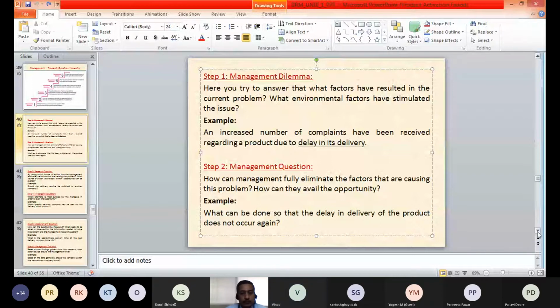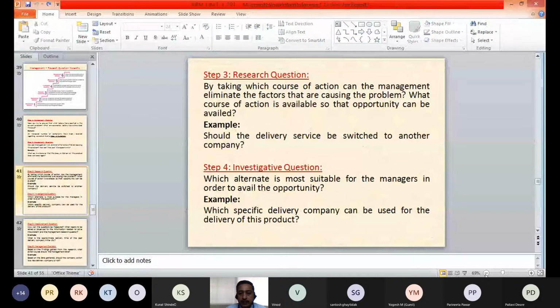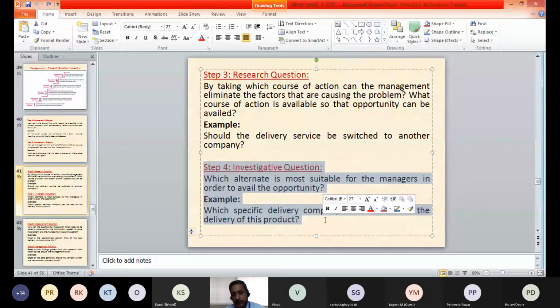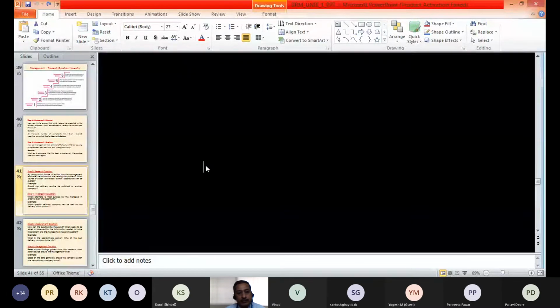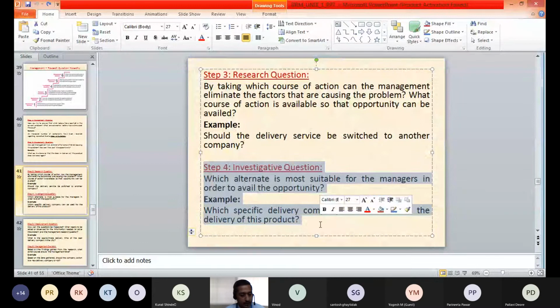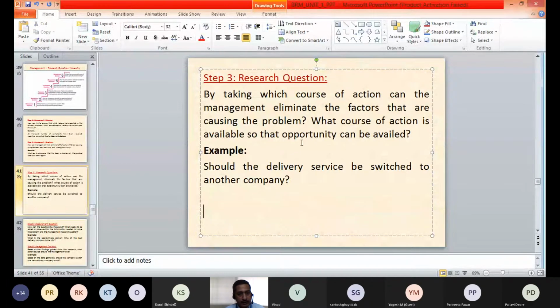So once the management question is framed, we go to step number 3, which is the research question. The management question needs to be specified in terms of a research question.